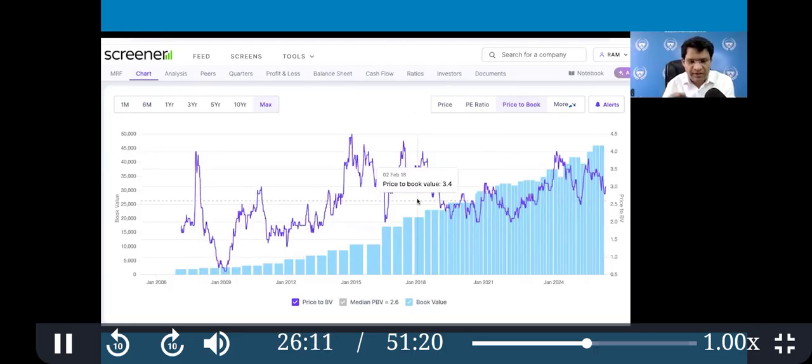Be aware that value investing is buying undervalued stock. But undervalued stock opportunities are always available only in a market crash.